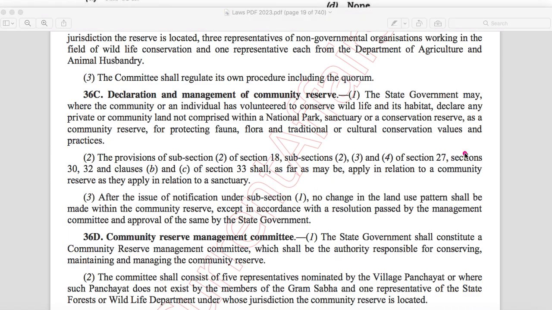Now first read this statement. Here the term the state government is mentioned. The state government may, where the community or an individual has volunteered to conserve wildlife and its habitat, declare any private or community land not comprised within the national park, sanctuary or conservation reserve as a community reserve. When this is done, the provisions of subsection 2 of section 18, subsection 2, 3, 4 of section 27 and sections 30, 32 clauses B, C and section 33 are applied.